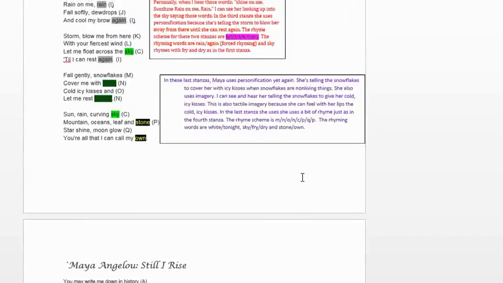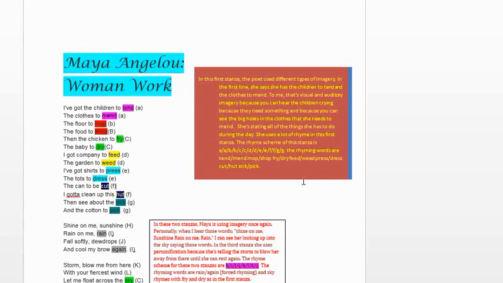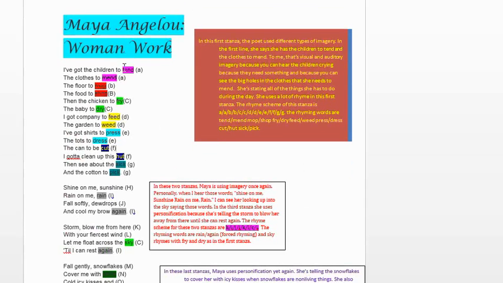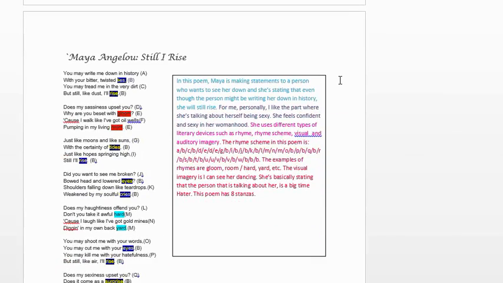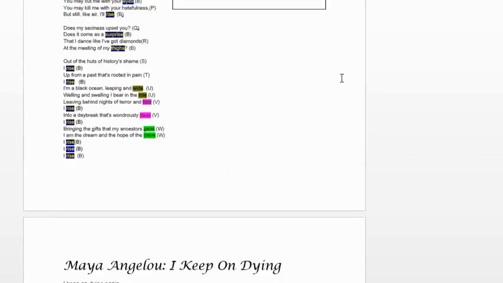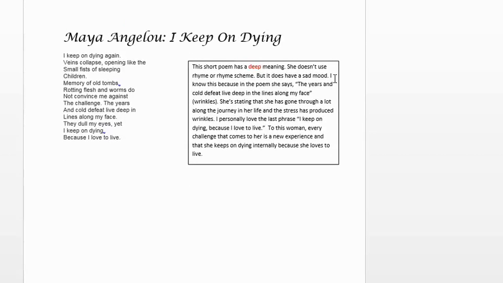You can see here that this individual chose to do her analysis on the document. If you feel more comfortable printing these documents and doing it by hand, you can certainly do that. However, you're going to identify all of the devices within this poem and move on to your next poem. Do the same thing for your second poem and then move on to your third poem. This is your goal for Tuesday.